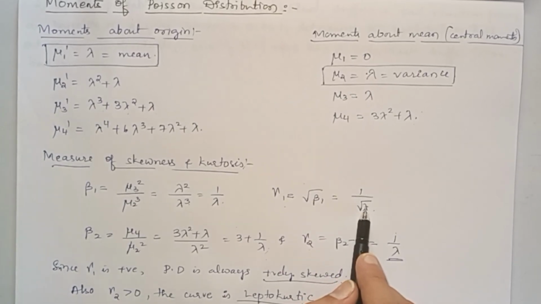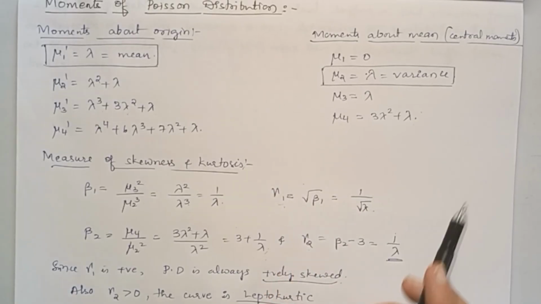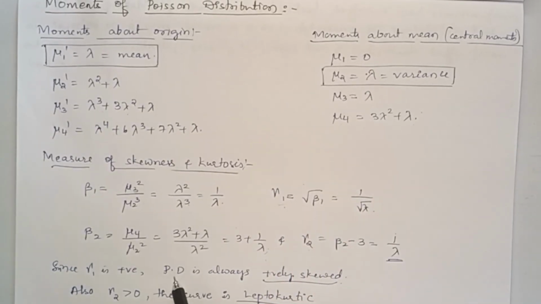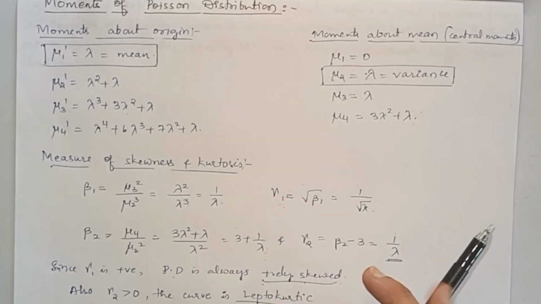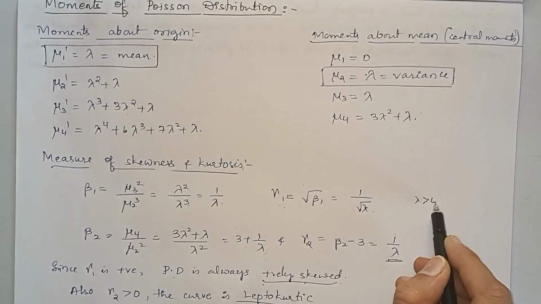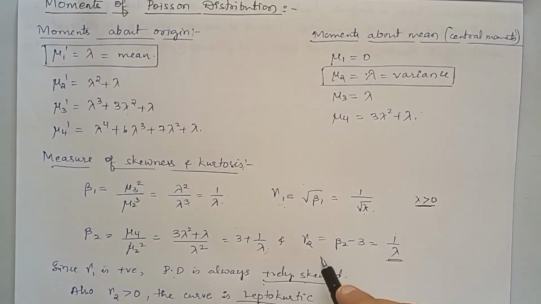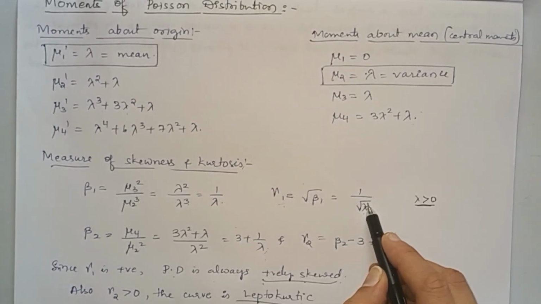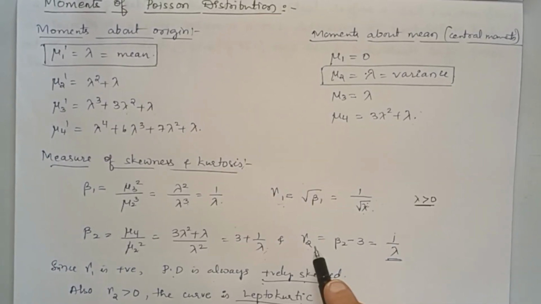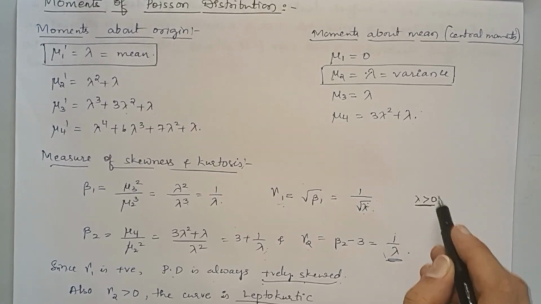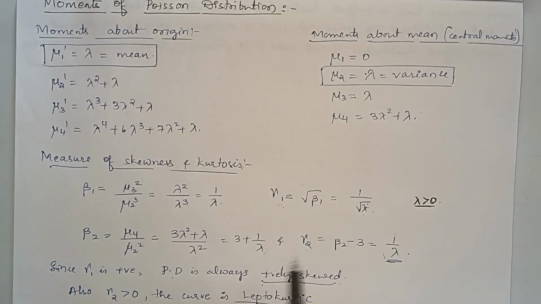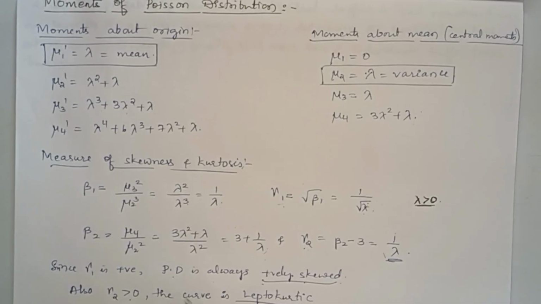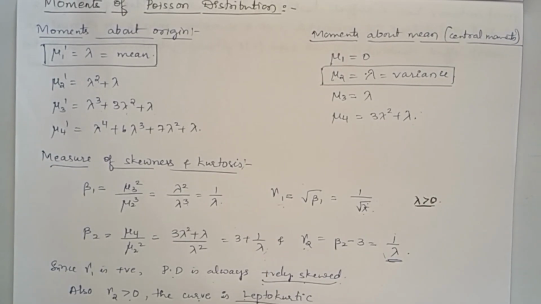Gamma 1 is used to measure the skewness. This Poisson distribution is always positively skewed because gamma 1 is positive. Negative would mean negatively skewed. But lambda is specified to be always greater than 0. Therefore, 1 by root of lambda also becomes greater than 0. So it is always positive. Hence, it is positively skewed. Similarly, gamma 2 also becomes positive because lambda is a parameter which is always greater than 0. Hence, gamma 2 also becomes greater than 0. The curve becomes leptokurtic. Kurtosis is measured here. It is a leptokurtic curve.